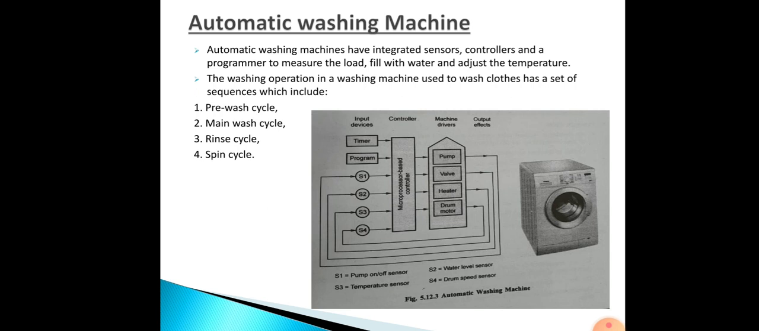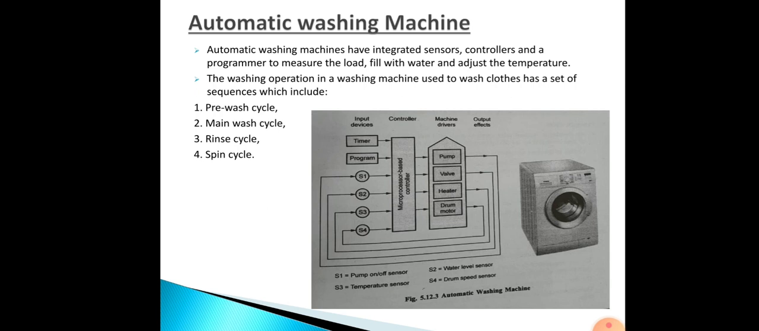Next is the rinse cycle. Cold water is supplied to the drum by opening and closing the valve. Then the drum motor is operated to rotate the drum. The water is emptied by the pump. The sequence is repeated several times. Next is the spin cycle, which is the last one.